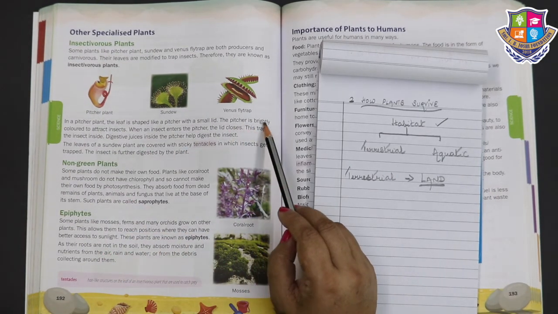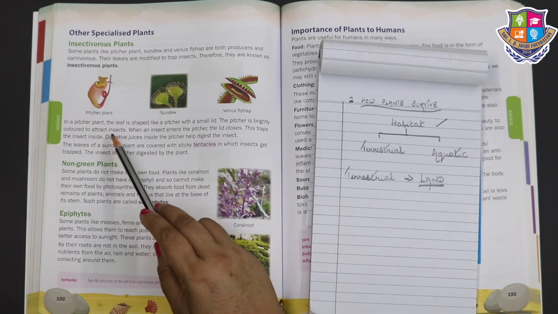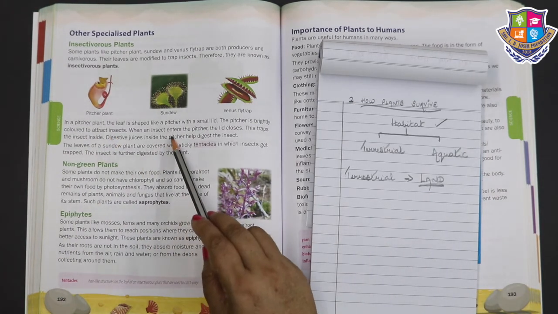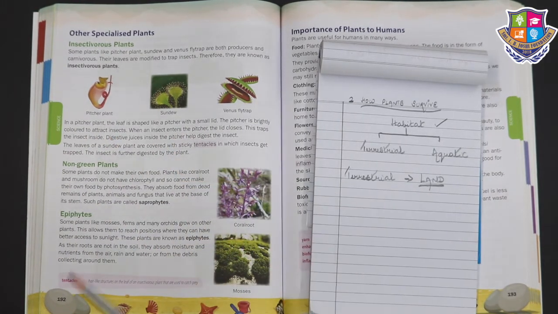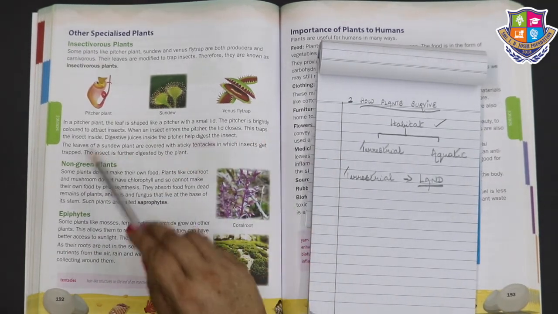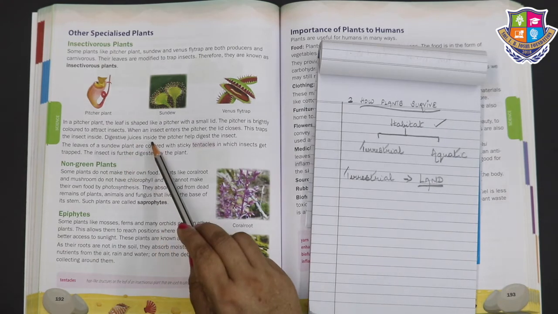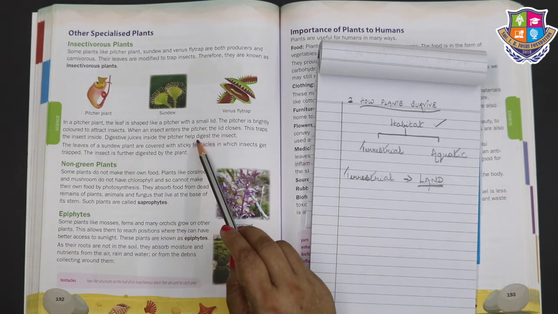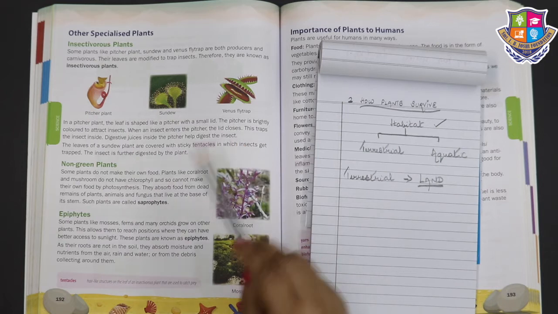The pitcher is brightly colored to attract insects. When an insect enters the pitcher, this lid closes. This traps the insect inside. Digestive juices inside the pitcher help digest the insect.